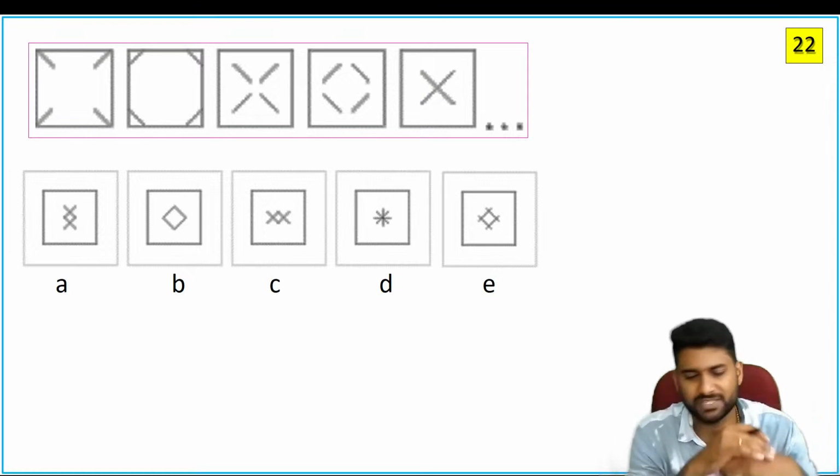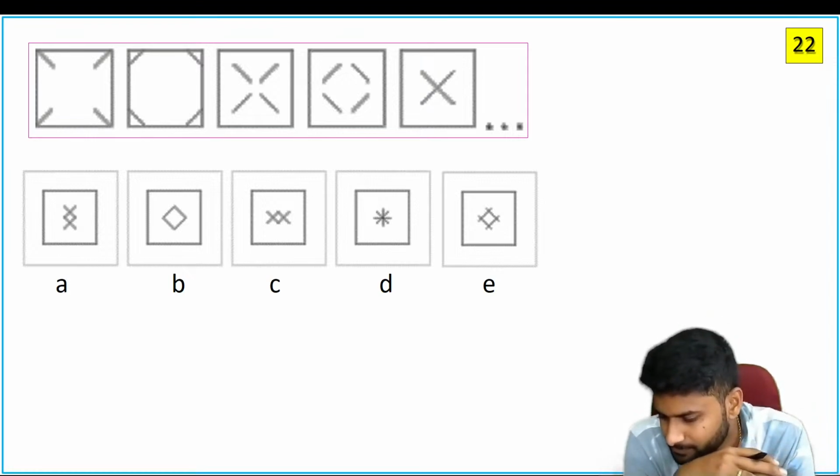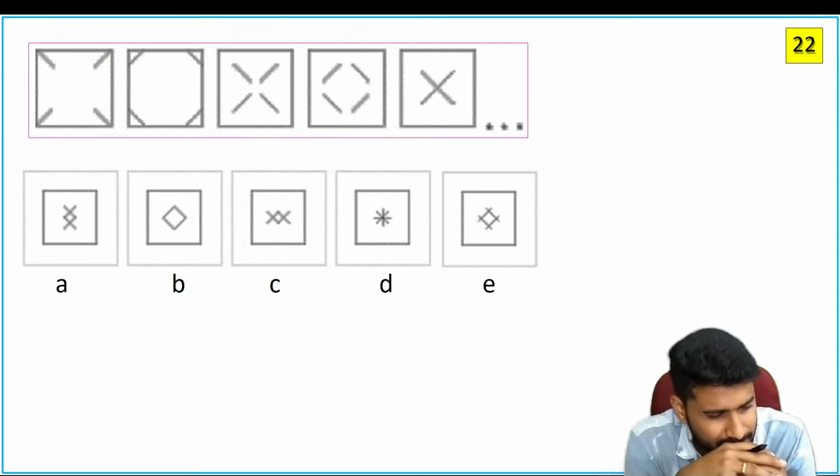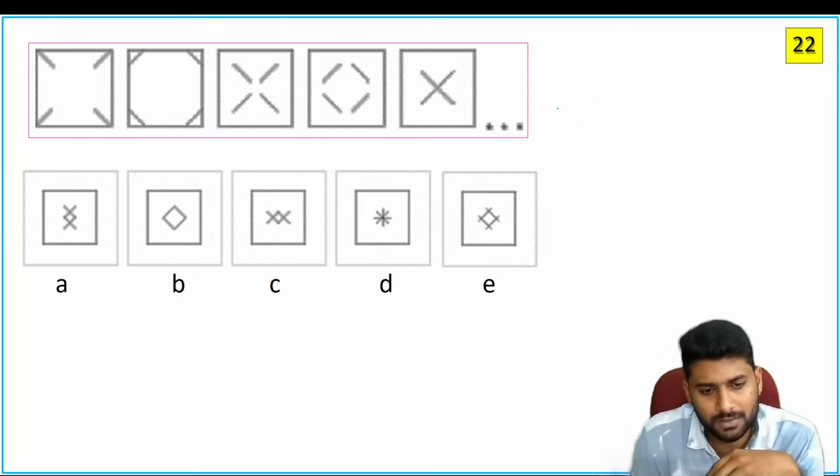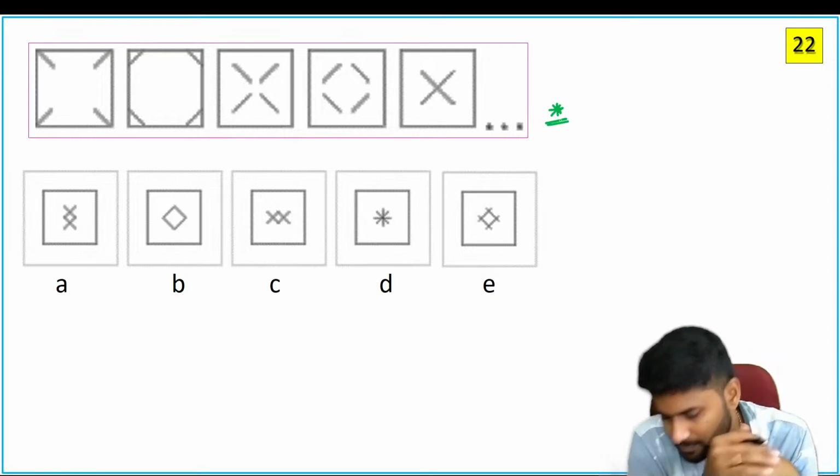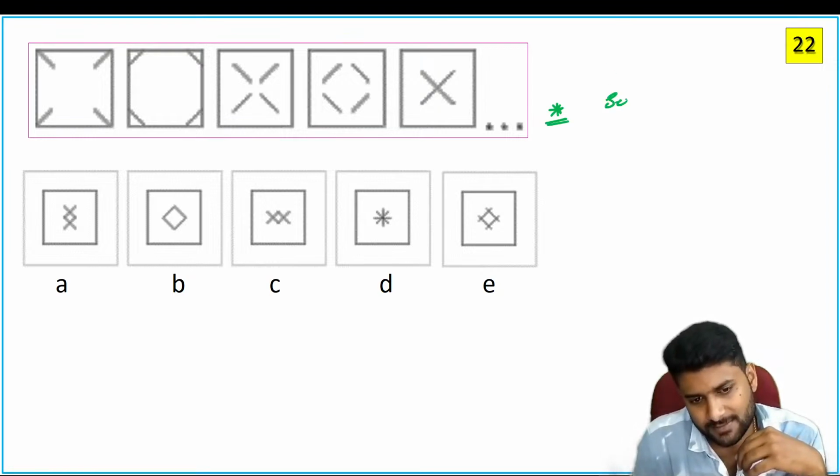So what can be the next picture? It's a series-based question. Observe carefully. So what can be the next box? Based on series. Series means identify the pattern.